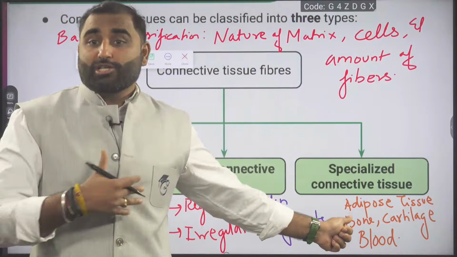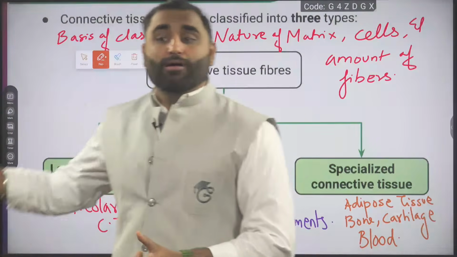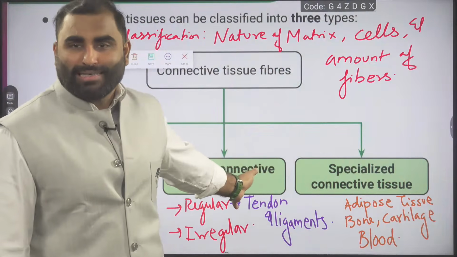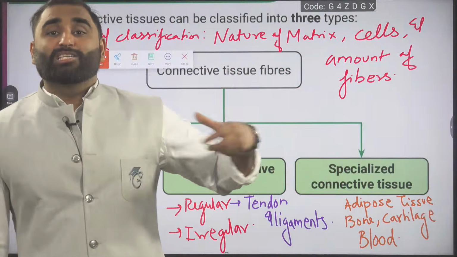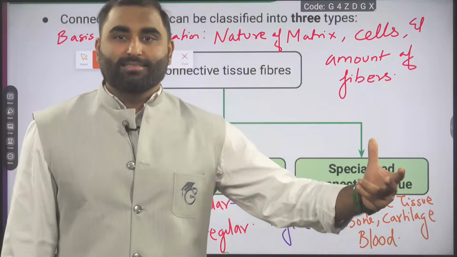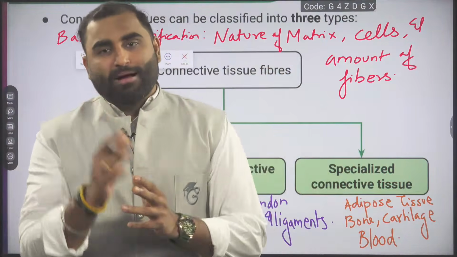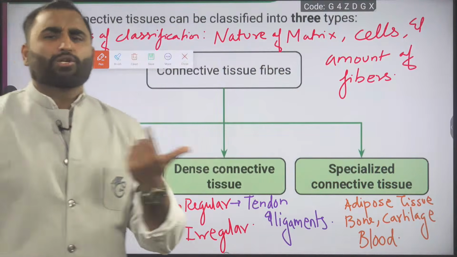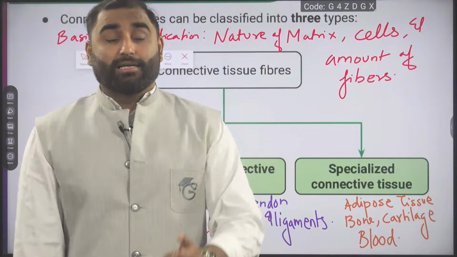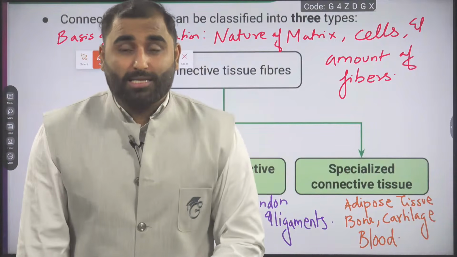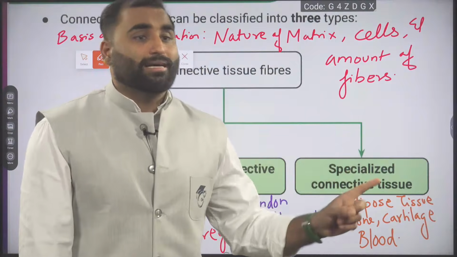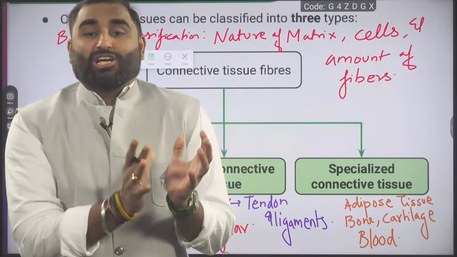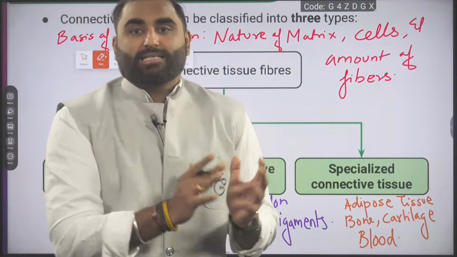Adipose, your adipose tissue, the fat tissue, is kind of a modified loose connective tissue. So that's why I'm not writing it under the loose. Technically, it is a loose one, but now it is specialized just to store fats. Certain places you might find adipose present in the loose connective tissue, that is also correct. But if it is asked as specialized, you have to consider adipose as a specialized connective tissue because it is derived from loose, but now it is specialized just to store your fats in the body.